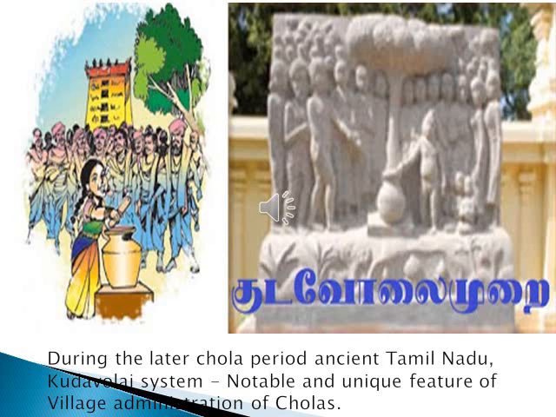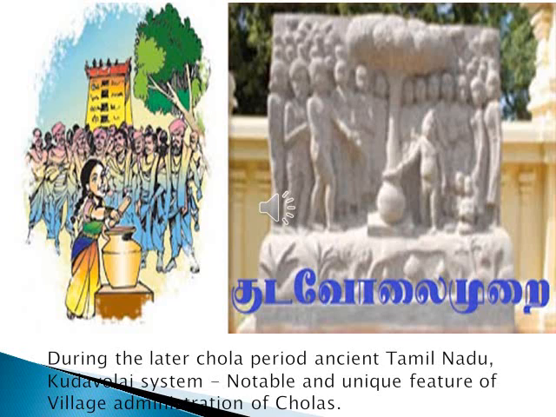The name of the person who was to be elected was written and kept in a pot, and they called a small girl or boy to take the name. They wrote a few persons' names, who had the qualification to be elected as the leader of the village community, village administration. A child, maybe a boy or a girl, was asked to take the palm leaf. During that time they wrote the names on palm leaves separately and put them in a pot.